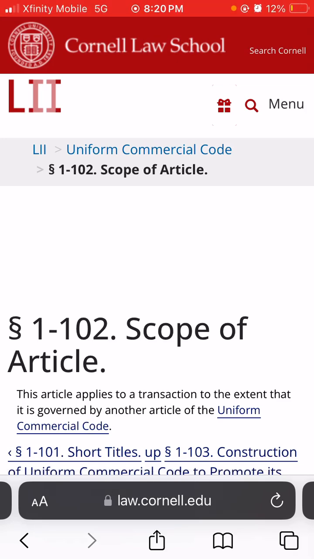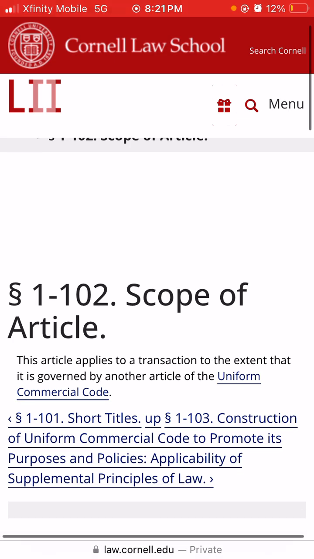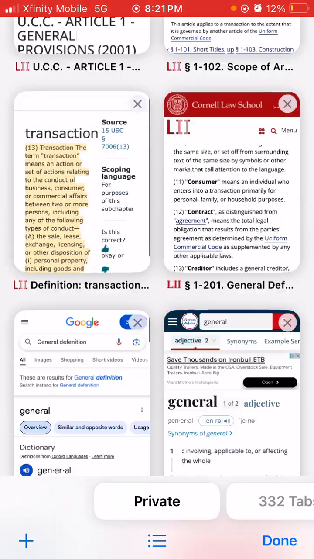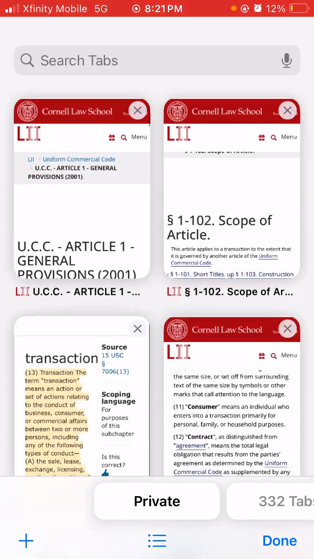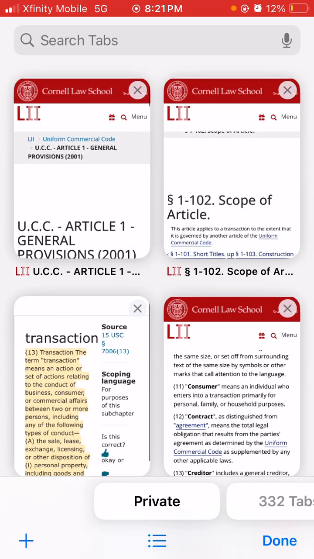Okay, you guys, so this is the second section of Article 1. In my last video, I read Section 1 of Article 1. Now this is Article 1, Section 102. With the same intensity, we got our Black's Law Dictionary to our left, and we got Google in the background. We got a couple tabs open, just in case we have to go off on a tangent.